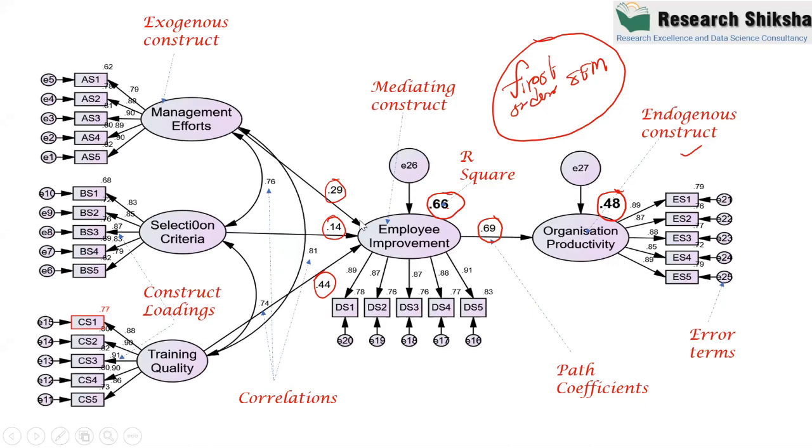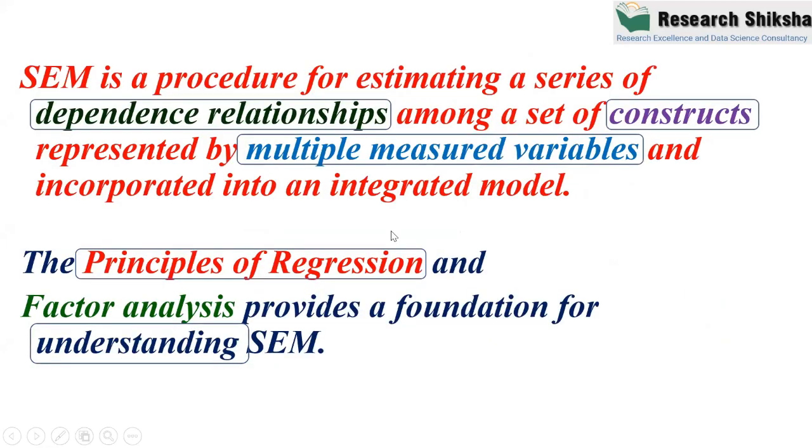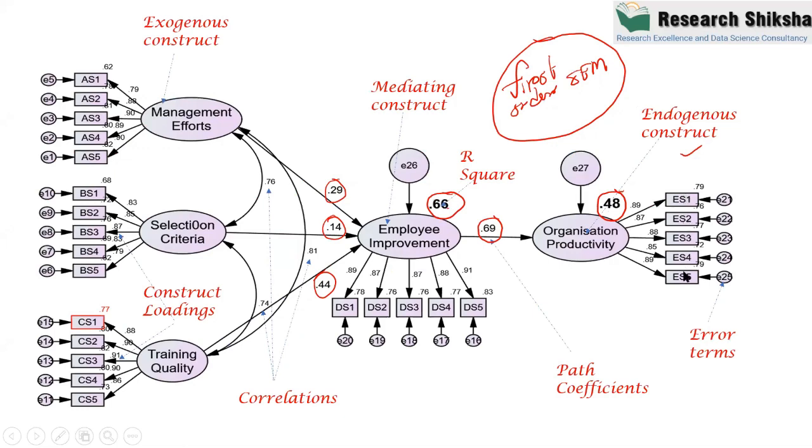Like this tip, error; this tip, error. Whenever you see the tip of an arrow, you have to attach one error term to the construct. Similarly, even the items are connected by the tip of an arrow, so error terms are connected. This is another rule we have to follow.